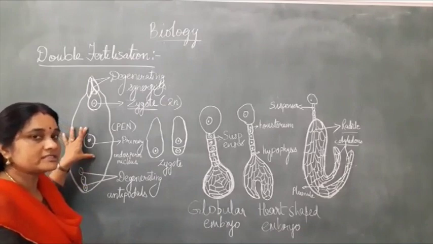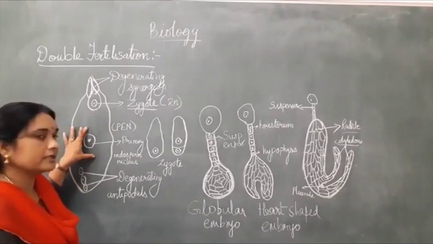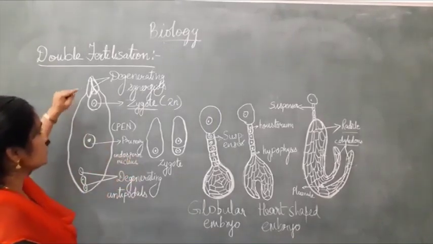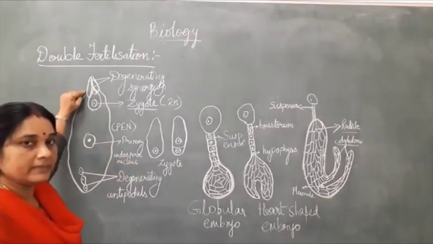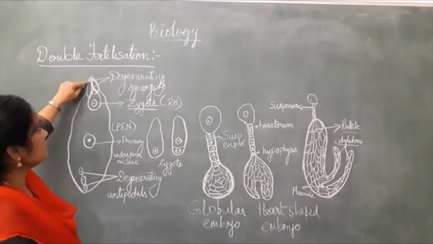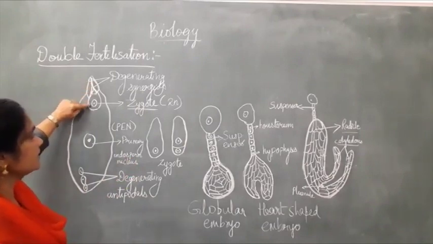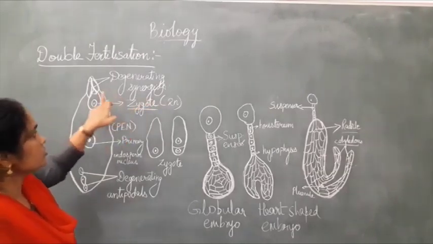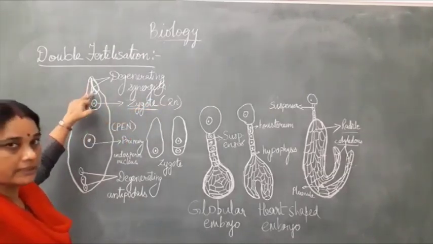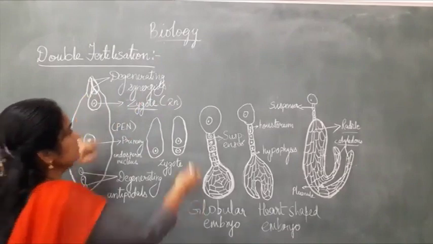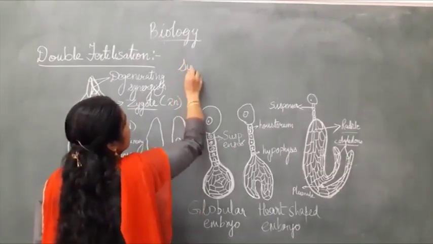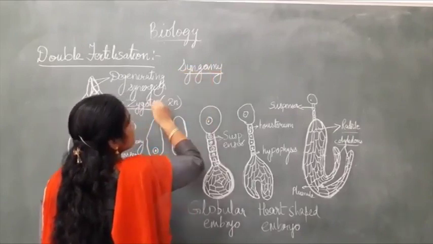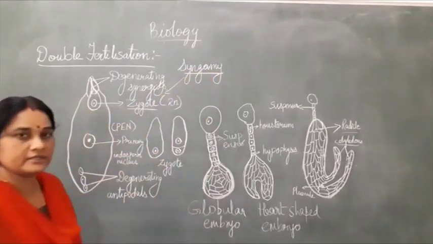Each polar nucleus is haploid, but during maturity the polar nuclei fuse to form a diploid secondary nucleus. Of the two male gametes, one enters the synergid and combines with the egg to form the zygote, which is diploid. This fusion of the male gamete with the egg is known as syngamy, and it leads to the production of a diploid zygote.